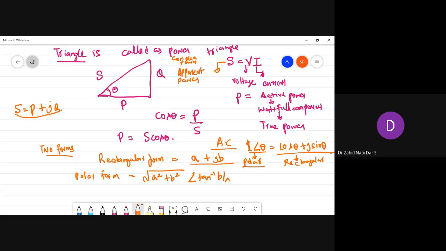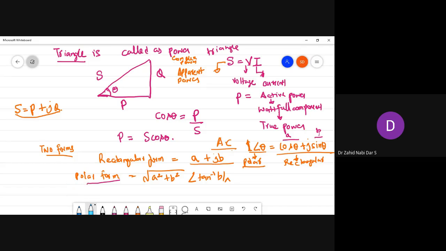Can I convert this rectangular into polar? Let's see. Here, what is the value of A? A is cos theta. What is the value of B? B is sin theta.